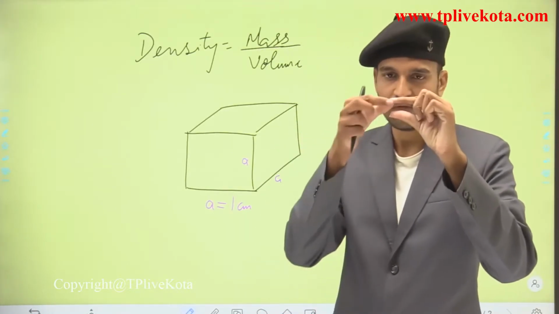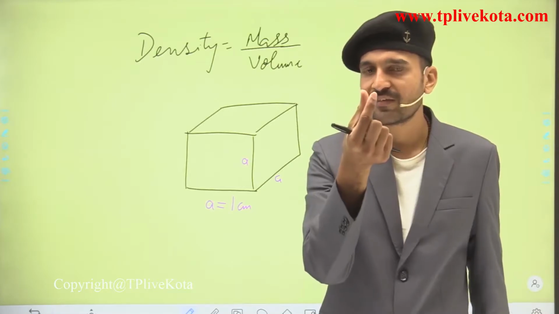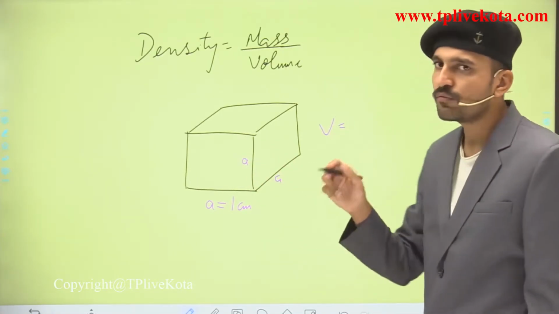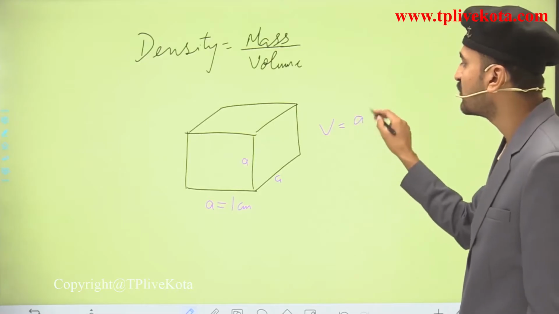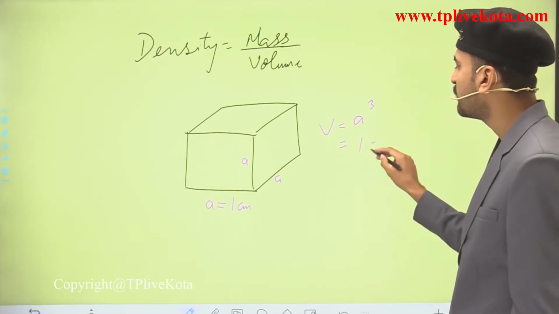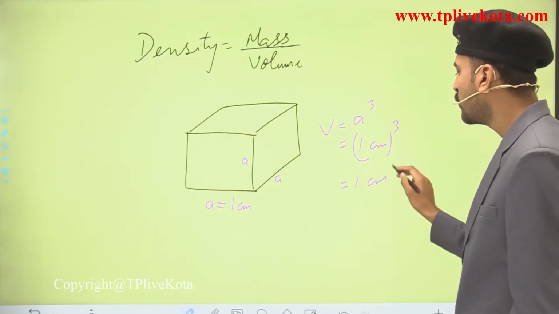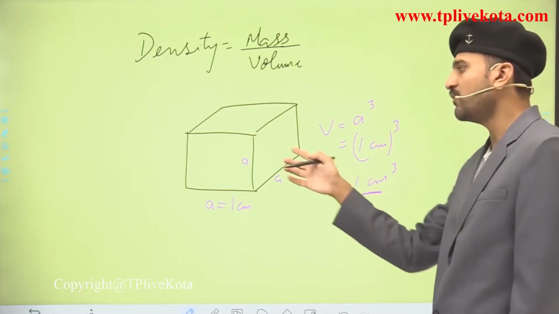So if we have a cube of that size and wish to find the volume, what is the volume of this cube? That is equal to a cubed, which is 1 centimeter whole cubed. So this comes out to be 1 cubic centimeter. This is the volume of this cube.